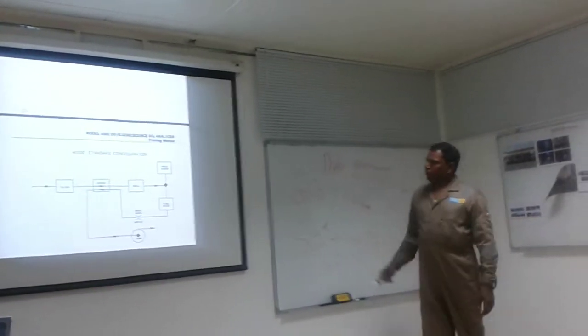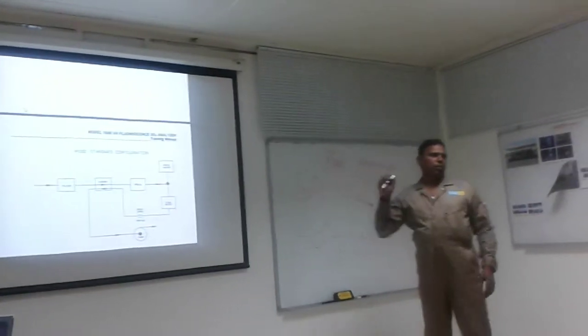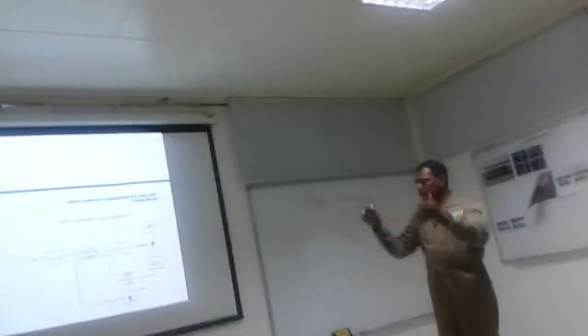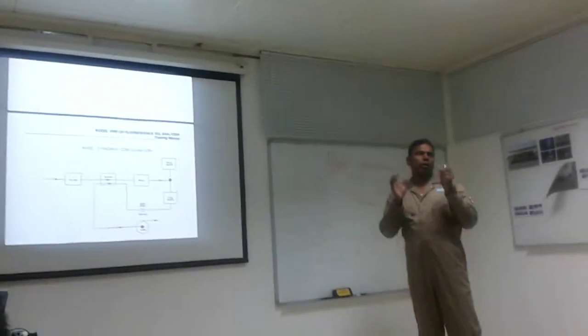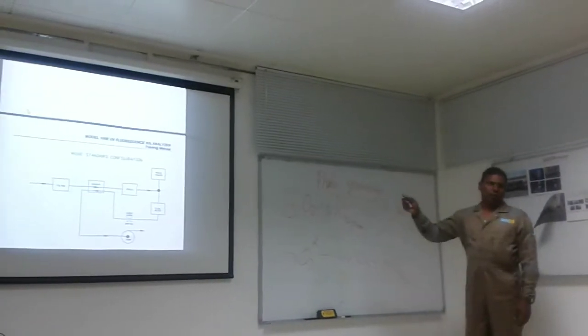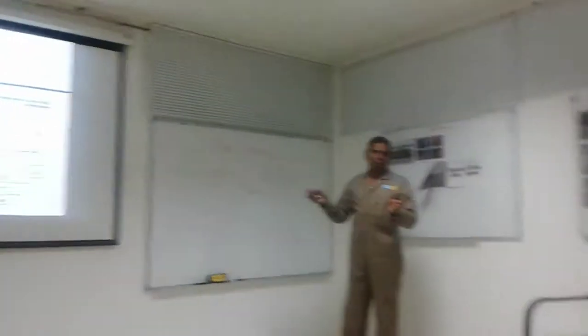Because our requirement is fluorescence. Suppose any molecule is there, that molecule will affect it and quench that excited light, so our measurement will be done.